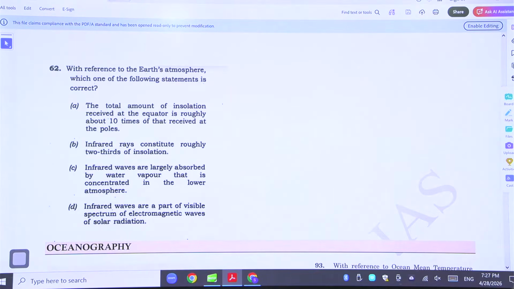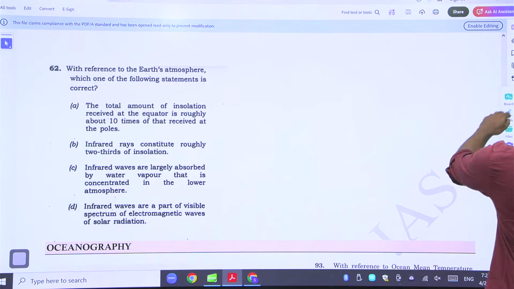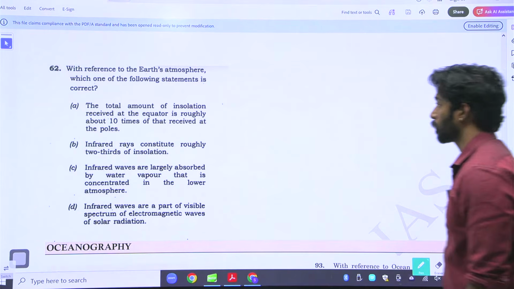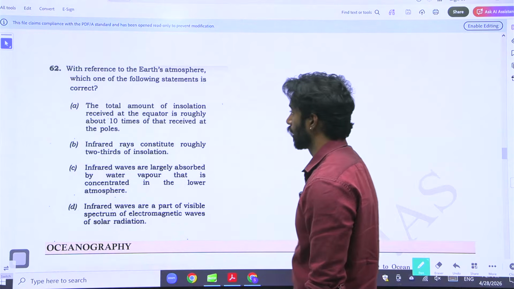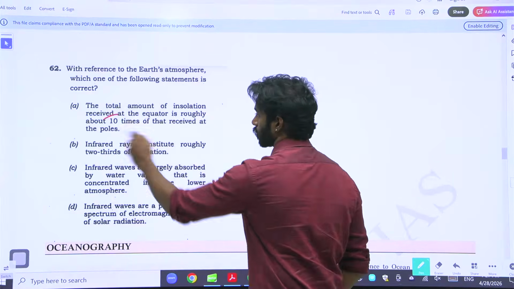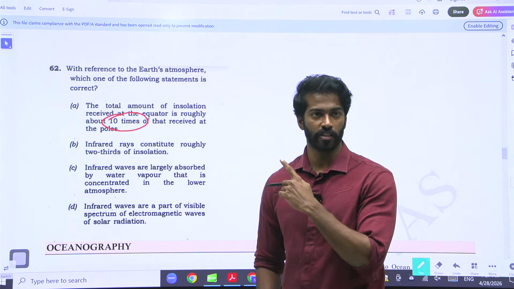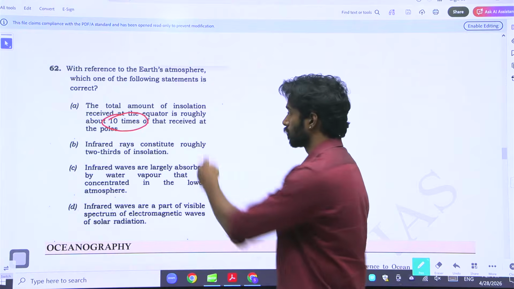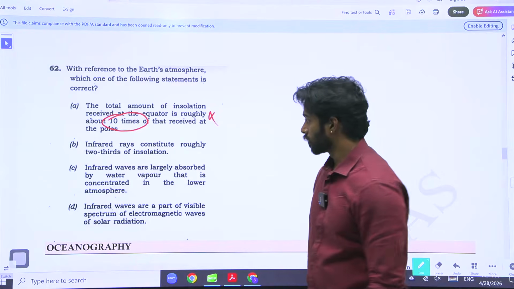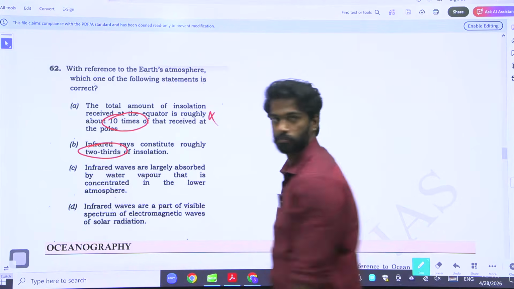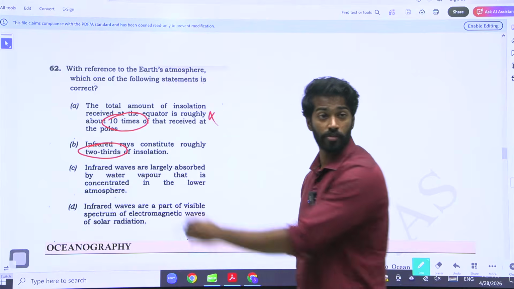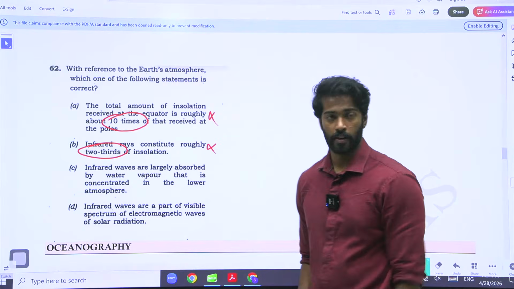With reference to Earth's atmosphere, which one of the following statements is correct? The total amount of insolation received at the equator is roughly about 10 times. 10 times. If you go with the elimination technique, anything that is given by number is wrong. 10 times. Here it is given two-third. Two-third is a number. Number means wrong.